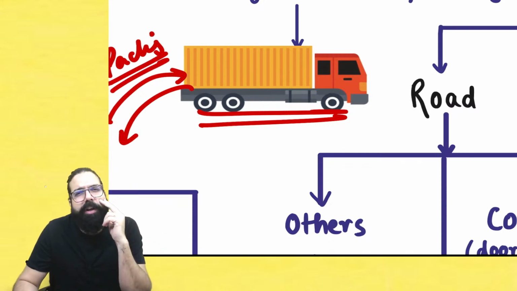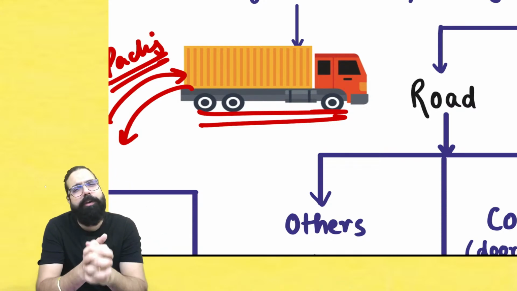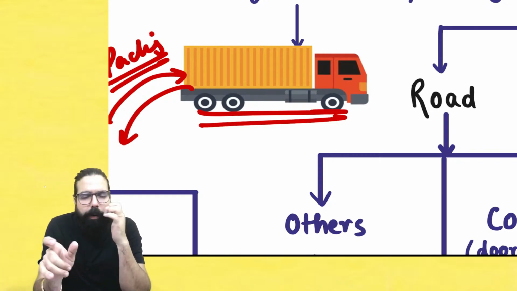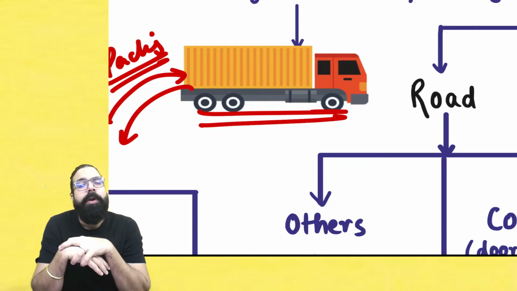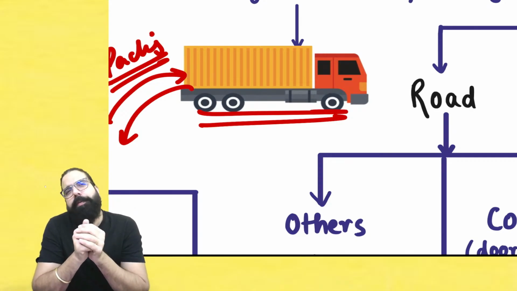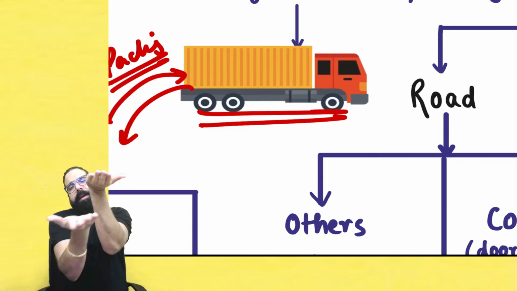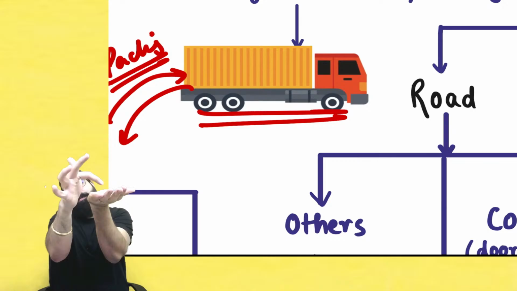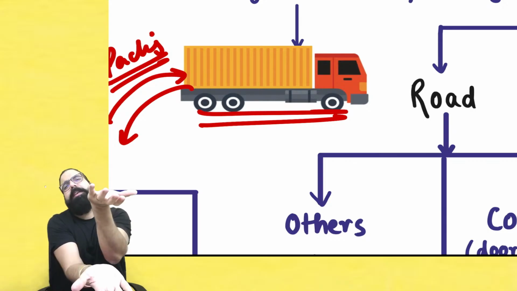So I went to a goods transport agency. I told these goods are there. He told, okay, I will do the packing. Okay, I will do the loading, unloading. For all this I will charge ancillary charges. Now what people asked is, sir, GTA services plus these ancillary charges, are they a composite supply taxable at the rate of GTA services, or are they a separate supply?